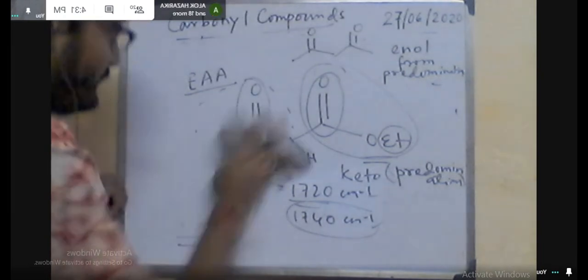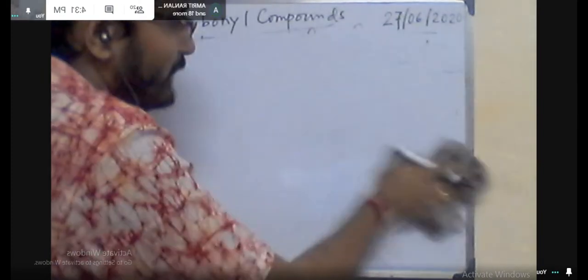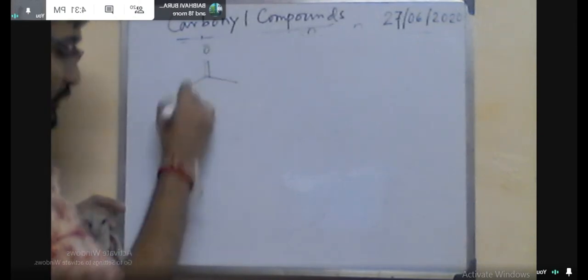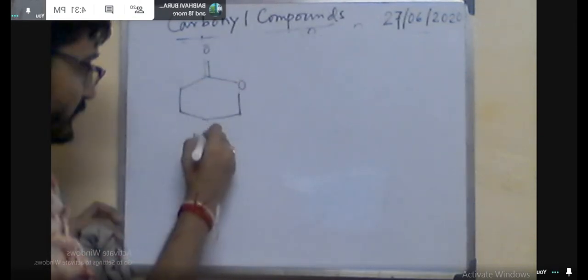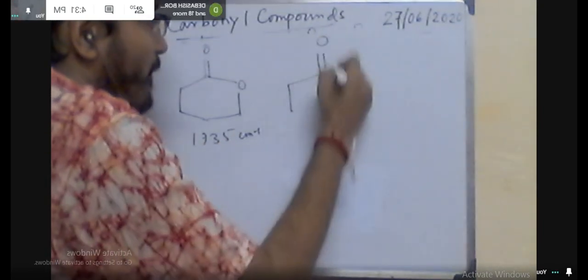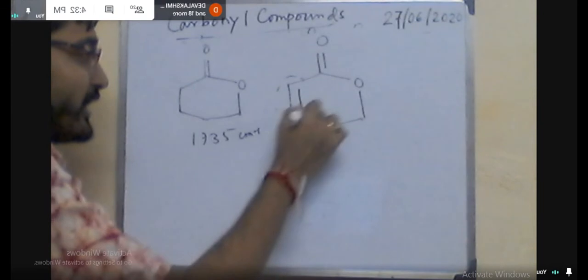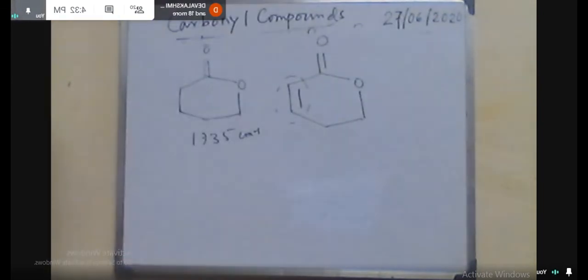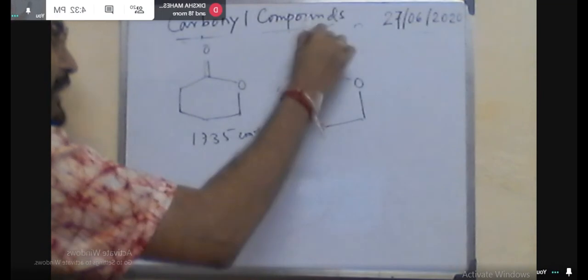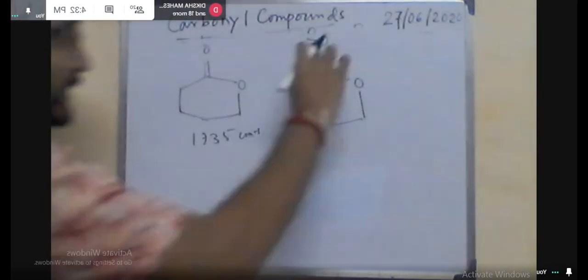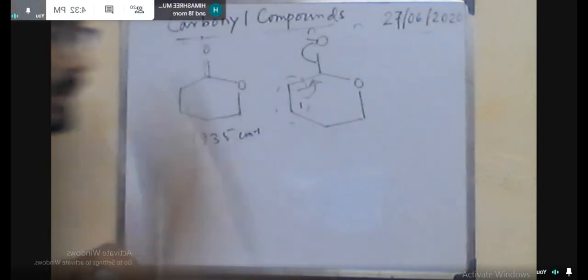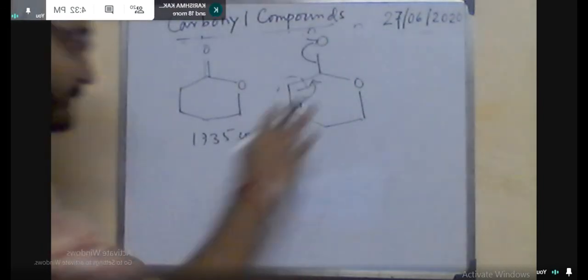The last system is the amide one. C double bond O, NH2, and you know amide may be primary, this is the primary one, secondary and tertiary. And here the NH2 group can donate its non-bonded electron to this system. So that's why the stretching frequency of C double bond O is less in the amide system, because again there is the conjugation, or sorry, delocalization of the electron.